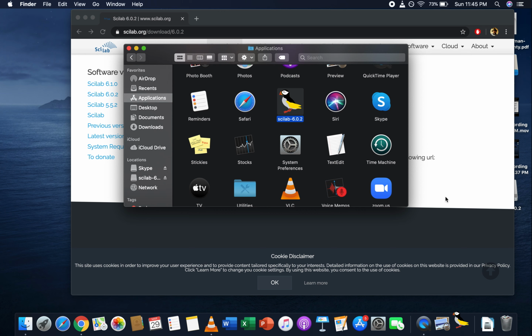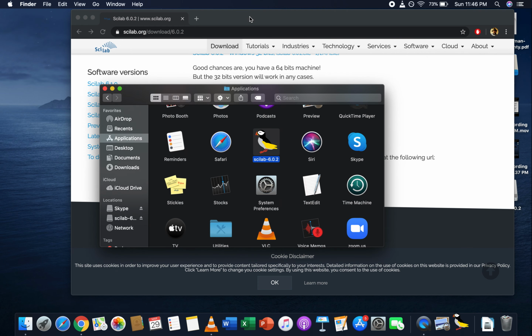Let's cross our fingers. There's our little puffin of joy trying to open. Usually it takes a second to open this kind of software. So we just want to be patient. Patient in our lives. Just grumpily patient. You know, first time you run something, you really just want it to work.